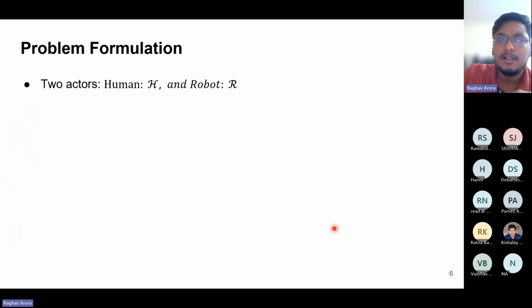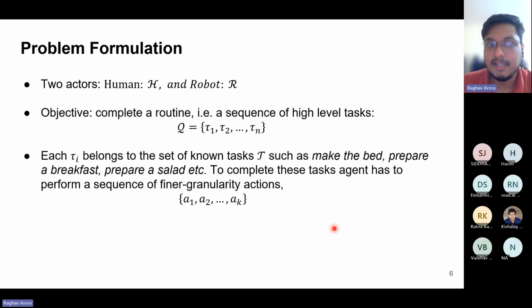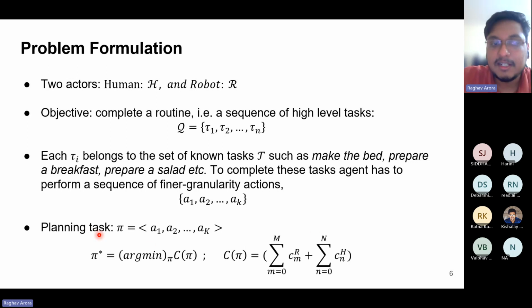So let us go through the problem formulation. We have two actors, human and robot. The objective is that they have to complete a task routine, which is a sequence of high-level tasks. Each task belongs to a set of known tasks, such as making a bed, preparing breakfast, preparing salad, etc. But each of these tasks is further divided into finer granularity actions, like moving to a place, picking up, putting down, turning something on, etc. The task for the planner is that it needs to compute a plan, which is a sequence of actions which take the environment from the initial state I to the goal state G.